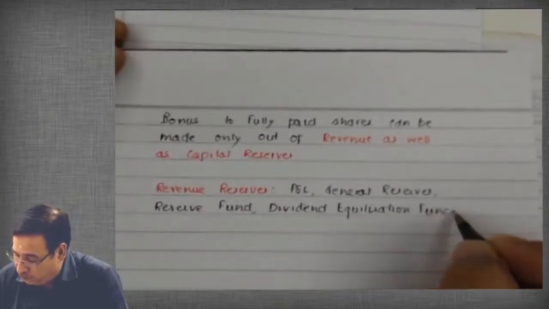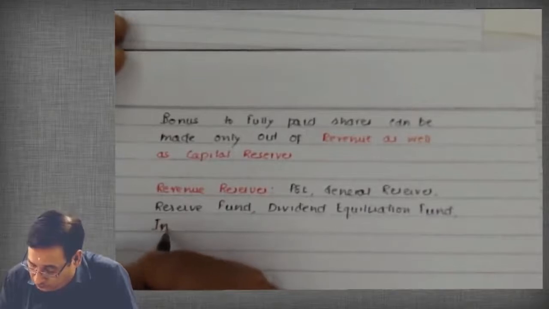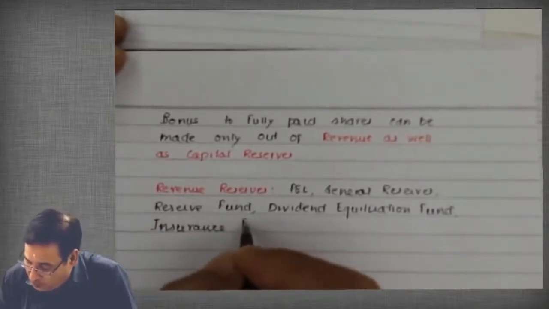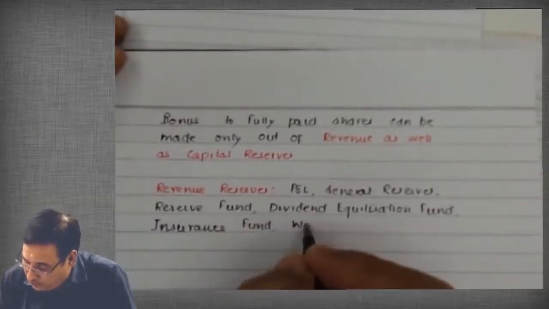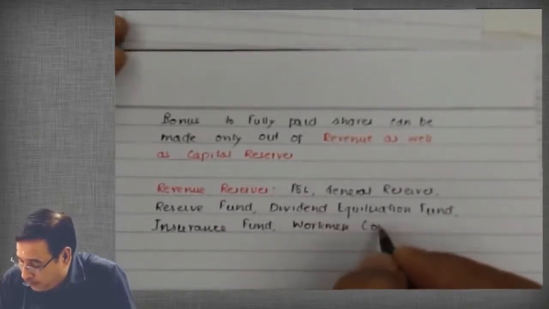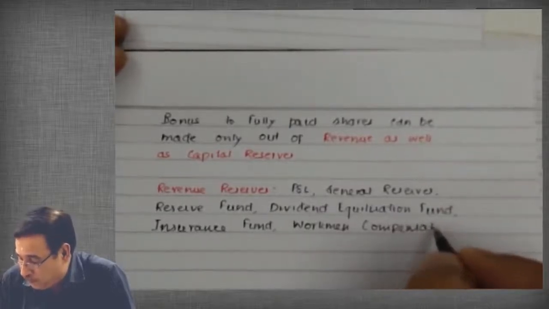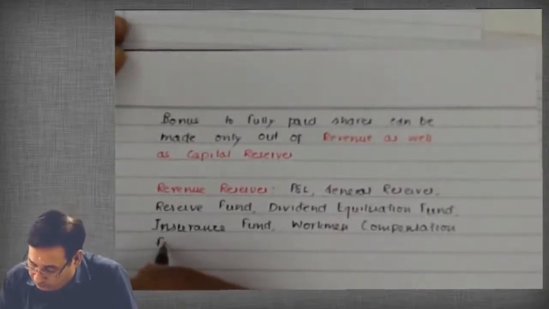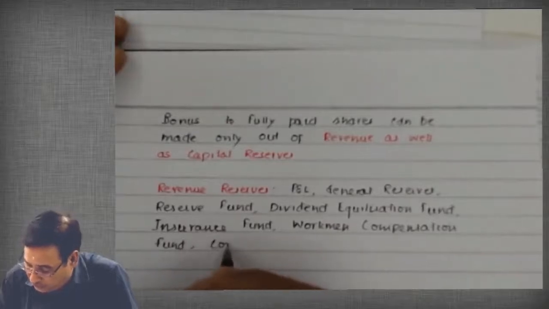Then insurance fund, workmen compensation fund, contingency reserve.